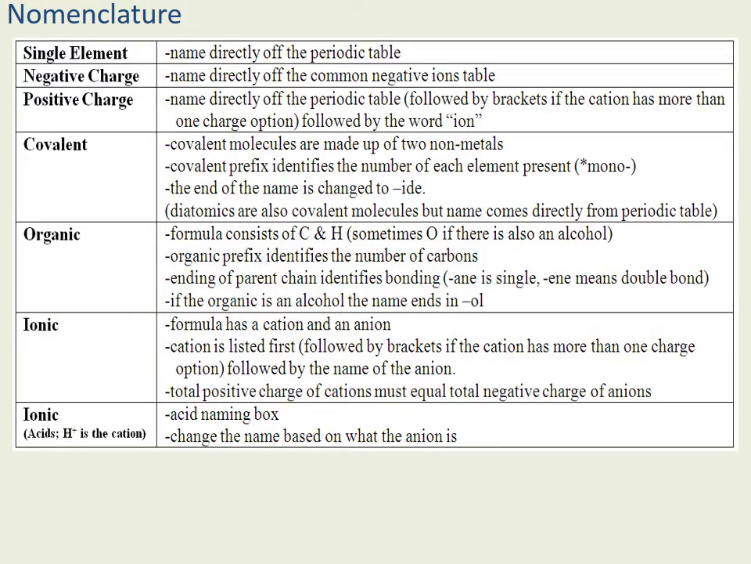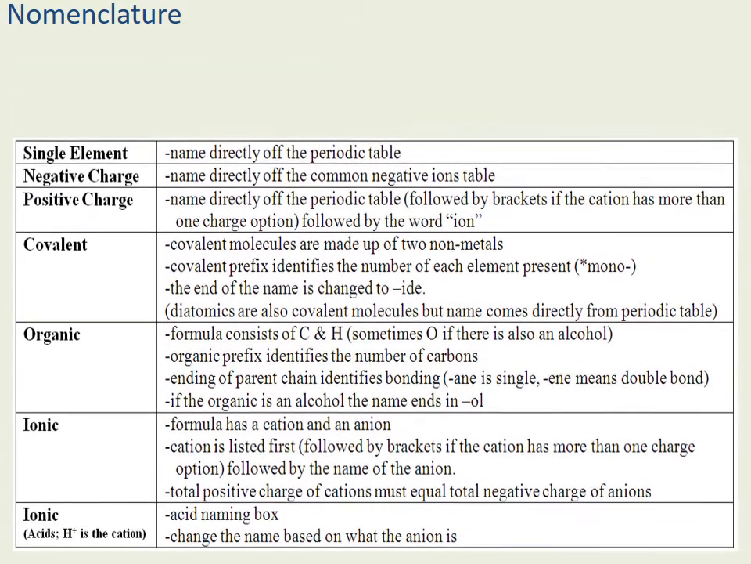When we are naming, at the beginning before we get super comfortable with naming, we want to reference this chart. We'll always work our way down. Is it a single element? No. Then we ask ourselves, does it have a negative charge? If no, then does it have a positive charge? If no, is it a covalent molecule? Is it two elements that are both nonmetals in the formula? If not, then is it an organic? And if not, is it ionic? And if it is ionic, is it an acid or is it just a regular salt?